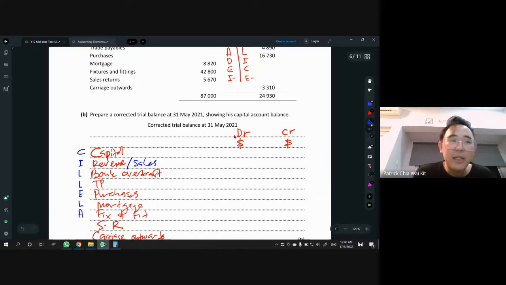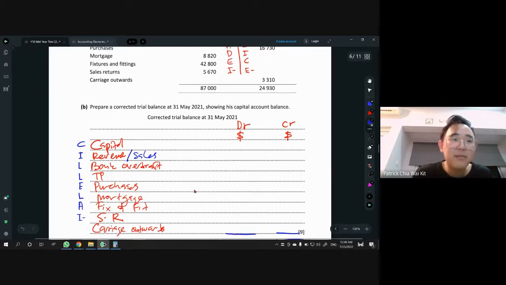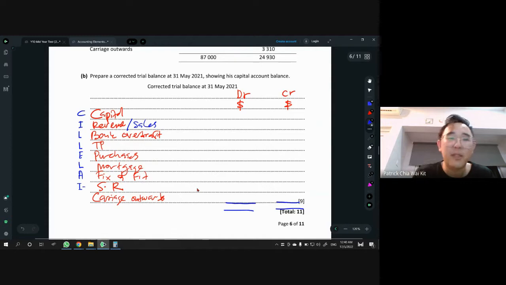Sales return is our I minus. It's the only account that is I minus. Purchase return is E minus. Carriage outward. Don't be fooled by the word outwards. Carriage is shipping. Carriage inwards and outwards, both the carriage we have to pay for. Something that we have to pay is an expense.